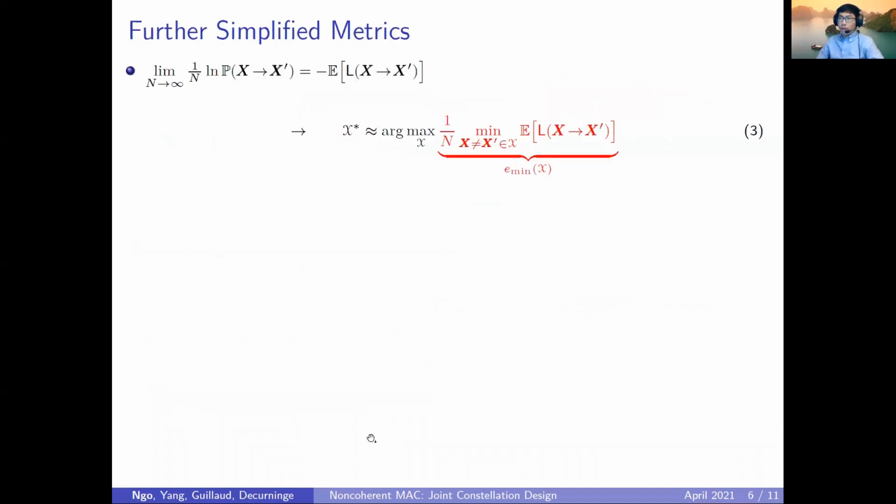Now we would like to further simplify it. To do so, we observe that in the regime of a large number of receive antennas, the exponent of the pairwise ML detection error converges to the mean of the pairwise log likelihood ratio. So we can simplify the design metric by replacing the worst case pairwise ML detection error by the mean of the pairwise log likelihood ratio. And we would like to maximize this metric, which we refer to as the E-mean metric.